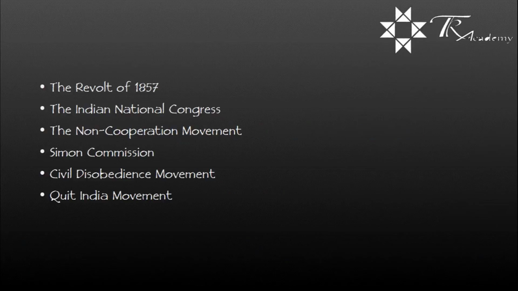The revolt of 1857. This mutiny began with a revolt by the soldiers at Meerut, who were unemployed. The cause of their unemployment was the new cartridge introduced in the new Enfield rifles, which contained grease made of cow and pig fat, which had to be removed by mouth in order to use this weapon. This was not religiously acceptable to both the Hindu as well as the Muslim soldiers. Hence, they refused to use the weapon, and in return, the British East India Company took their jobs away.